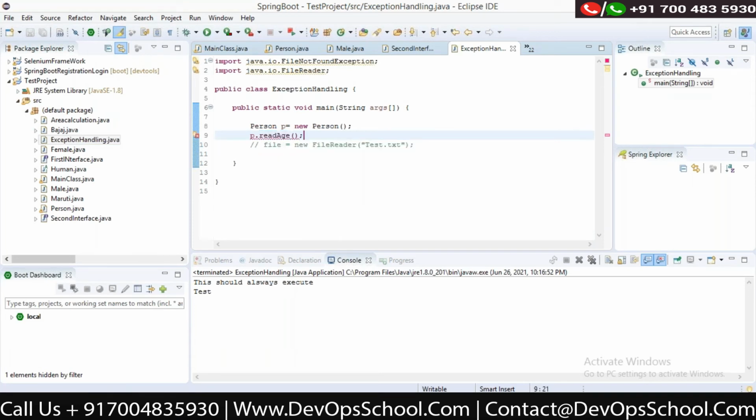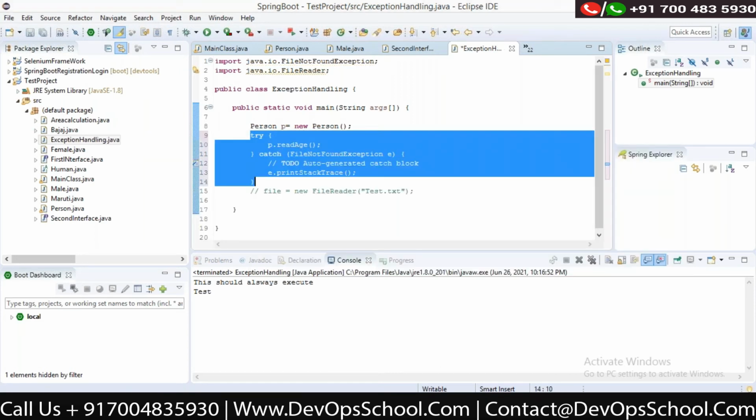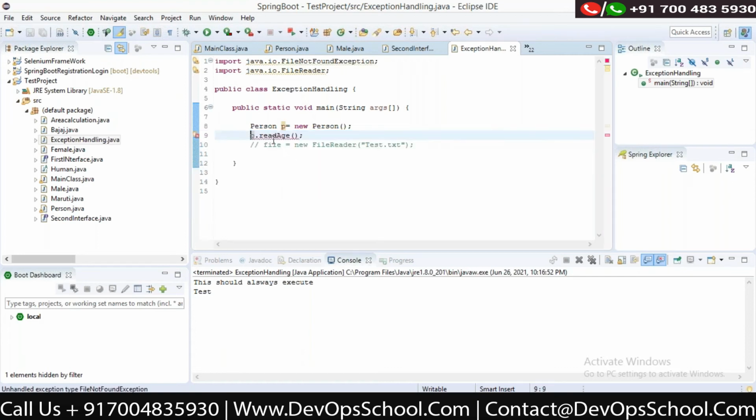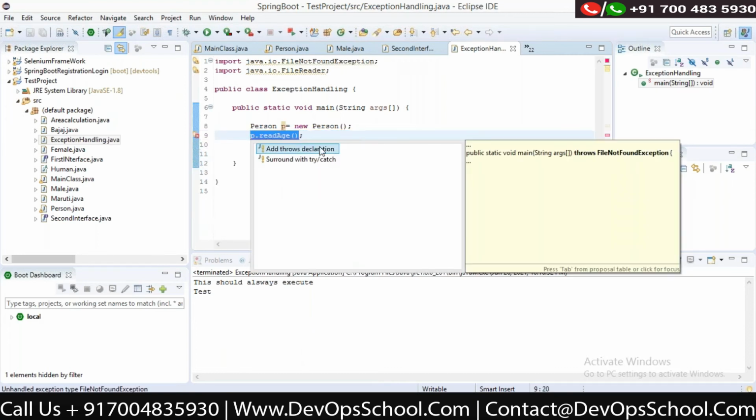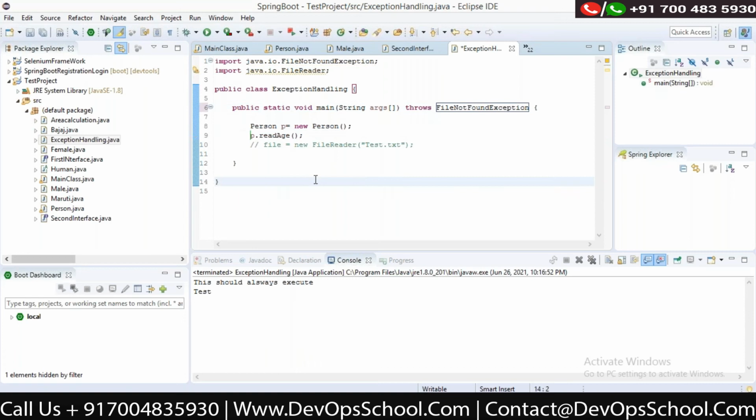So I am getting the compile time error again, because someone has thrown the exception and someone has to handle it. It can't be thrown for an infinite amount of time. So I have to handle it using try catch. Even if I also don't want to handle it, I can throw it. It can be thrown at any level.